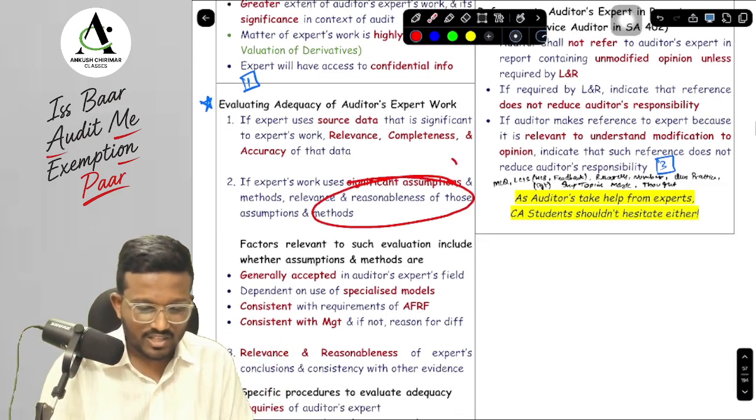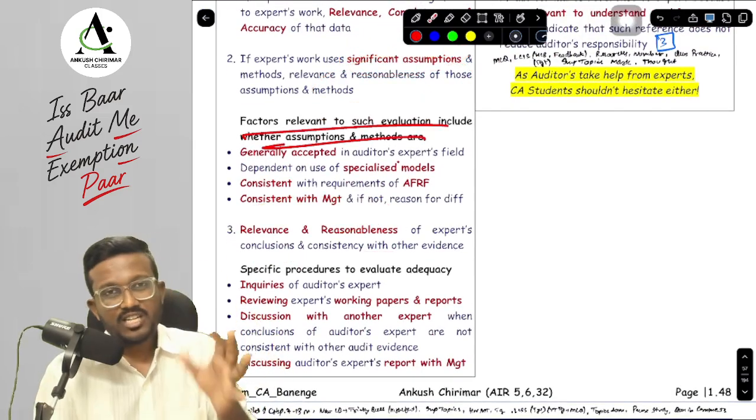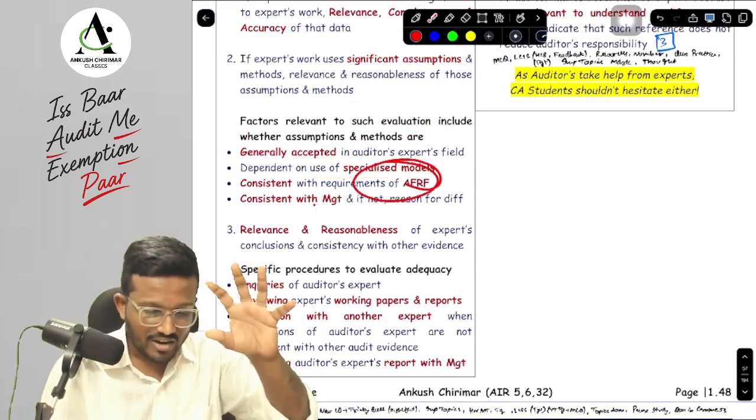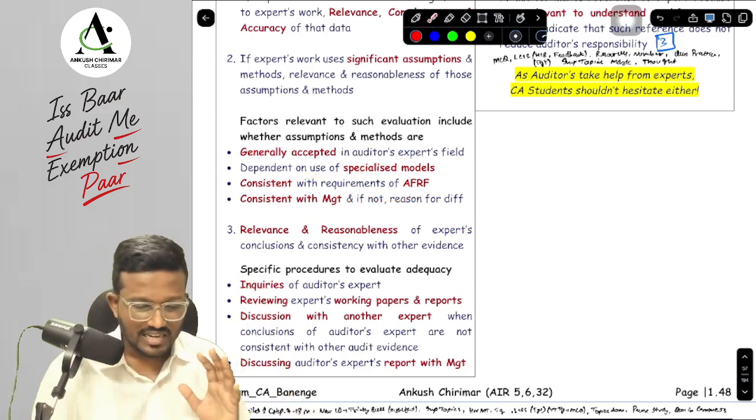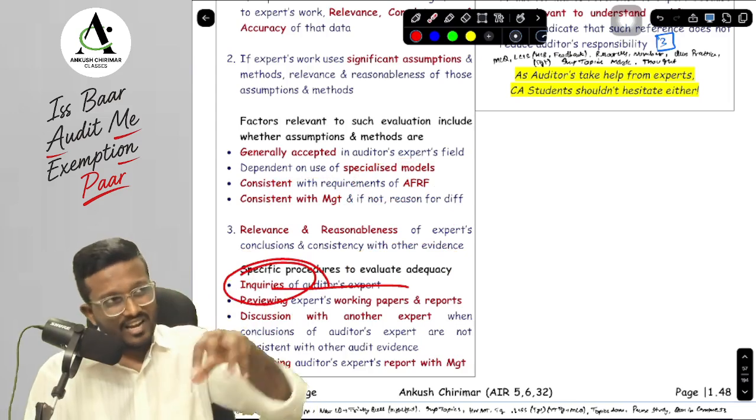So, relevance and reasonableness of significant assumptions, and relevance and reasonableness of findings. In terms of significant assumptions and methods, what will we check, sir? Whether they are generally accepted or a specialized model, whether they are consistent with the FRF and management, and if not, what is the reason for the difference. In terms of specific procedures, what will we perform, sir? We will first of all inquire with the auditor's expert. He will say everything is correct.